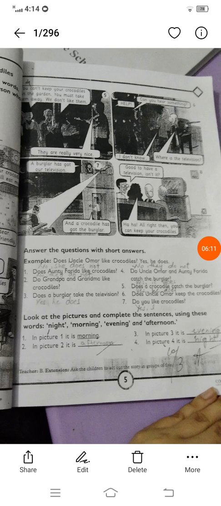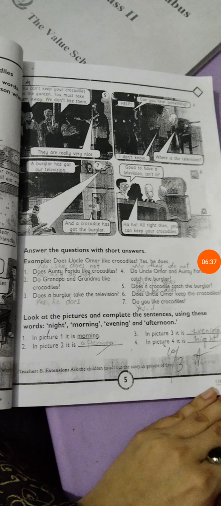You cannot keep your crocodiles in the garden. You must take them away. We don't like them. They are really very nice. Then your grandma and grandpa say they also do not like the crocodiles. They said to him, please take away your crocodiles from the garden. Do not keep your crocodiles in the garden, because we don't like your crocodiles, so you must take them away from the garden. But Uncle Umar says, no, they are very nice. It means this creature is very nice. They do not hurt you.